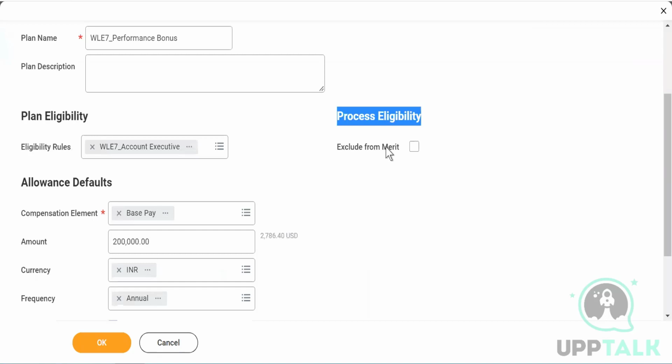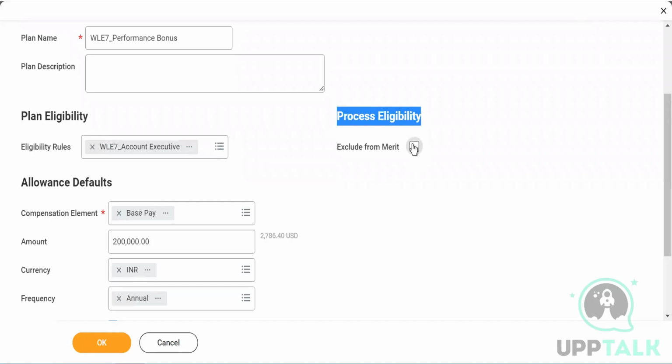Now, if you are building some incentive plans which are not part of your appraisal cycle, then you can check this box. Like a one-time payment, all those are not part of your appraisals. But when you say performance bonus, it clearly indicates that it is about your performance measurement, and based on your grade, you're going to get the bonus.